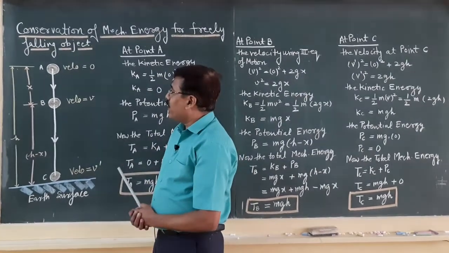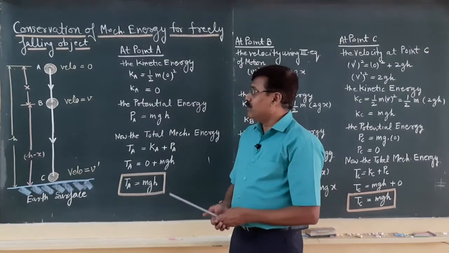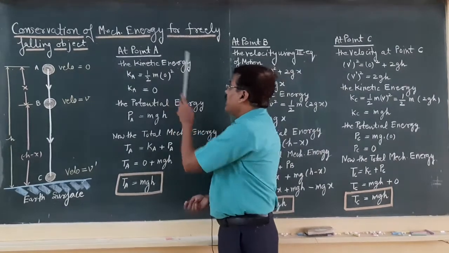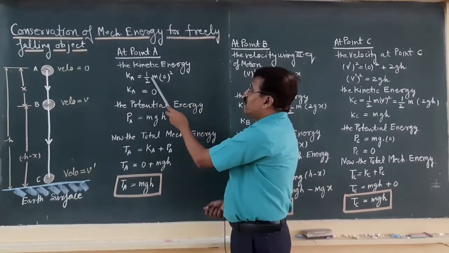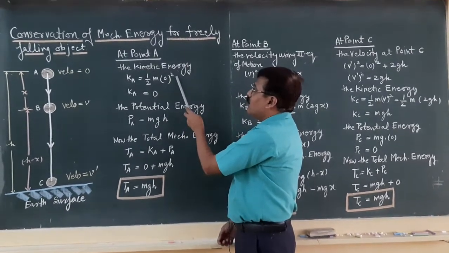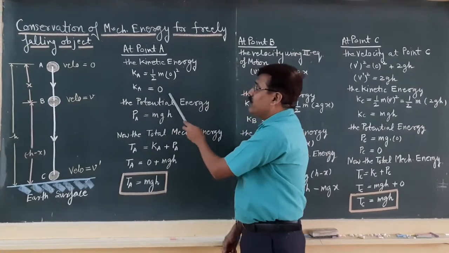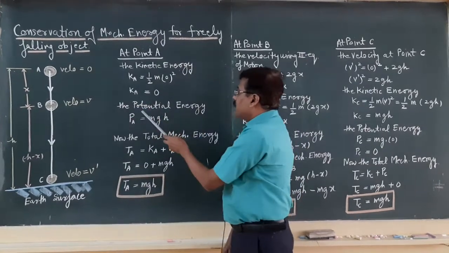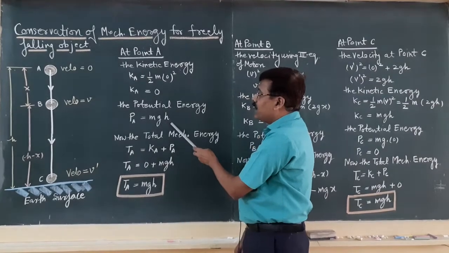So, now we will find out the kinetic energy and potential energy at every point, and we will check whether the total is constant or not. At point A, the kinetic energy of the object is given by Ka equals 1 by 2 m times 0 whole square, because the initial velocity is 0. So, the kinetic energy will be 0 at point A. At point A, the potential energy is given by Pa equals mgh.